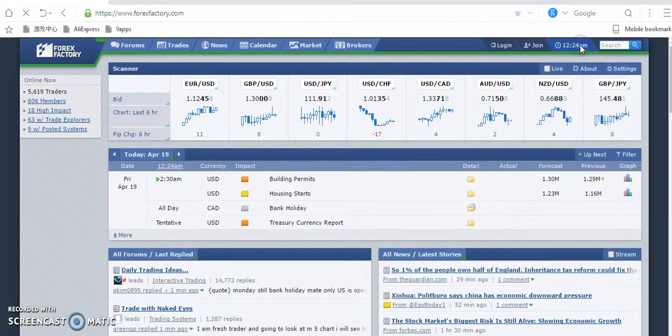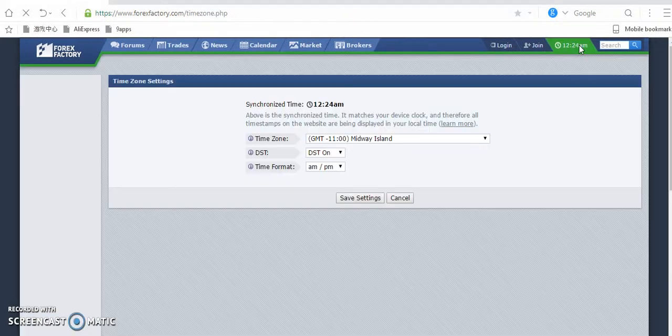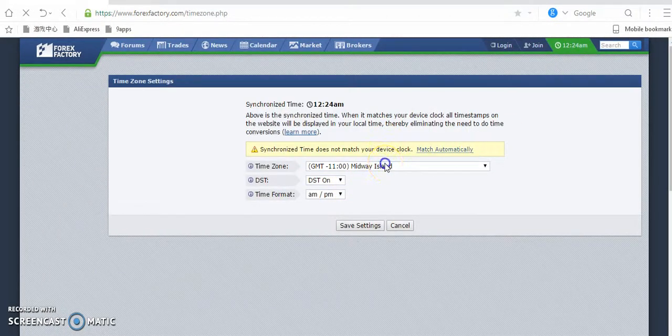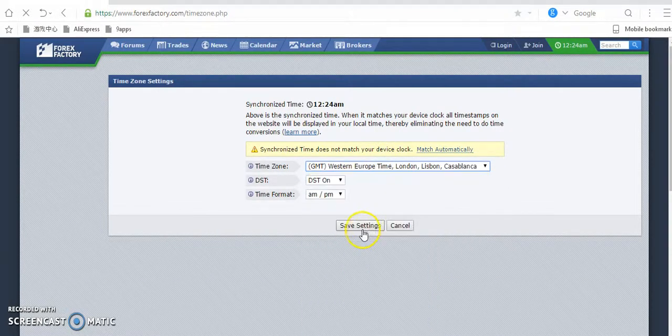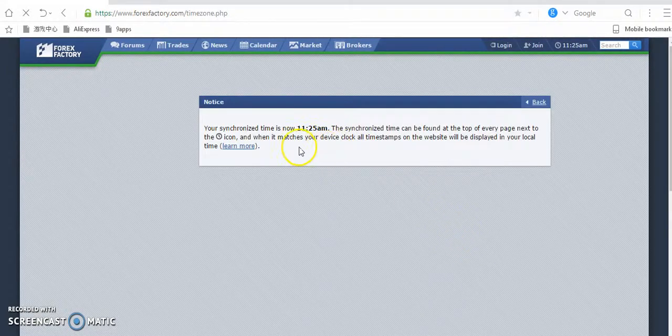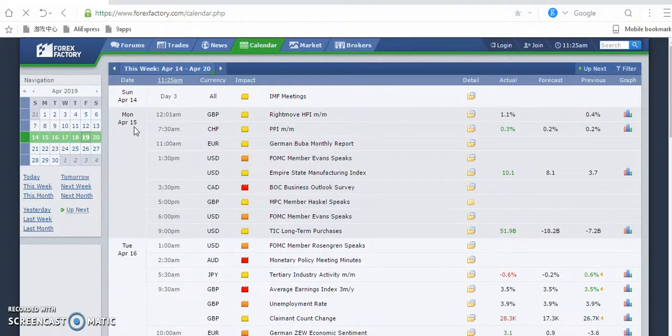Right? So you click here, so you go down. When it opens, you see here, you change it straight up. Okay, Nigeria time, I think it should be GMT, Western Europe. Let's check. Right now it's 11:24. Let's see what is 11:24. Okay, 11:25. Okay, it's this. So now go back to your calendar. All right, your time is set. Your time is okay right now.